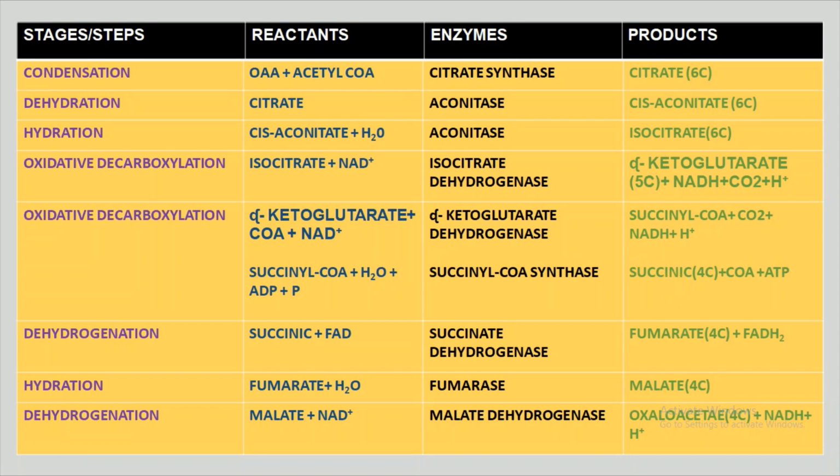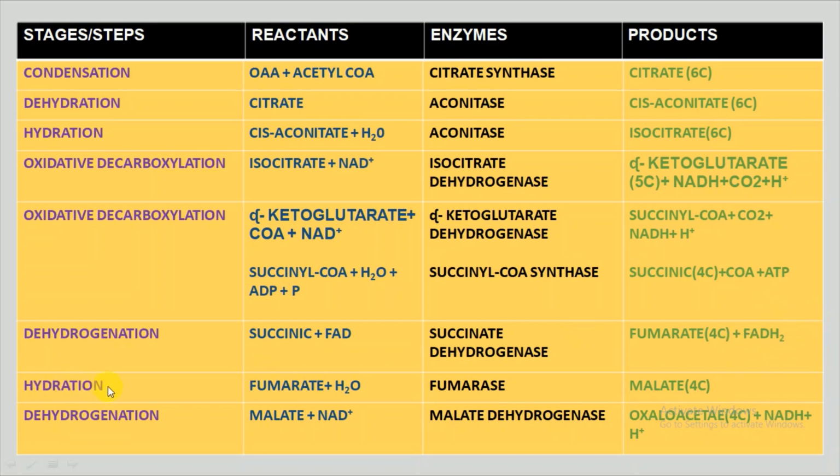Now after succinic acid is formed, the next step is the dehydrogenation, and this succinic acid along with FAD will form fumaric acid, which is a 4-carbon molecule, and FADH2.